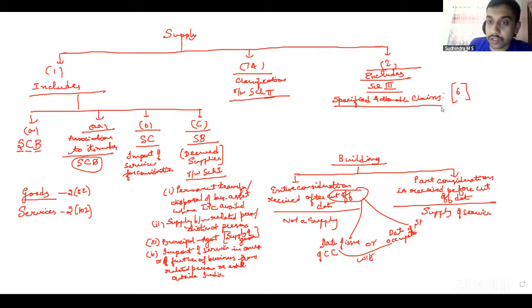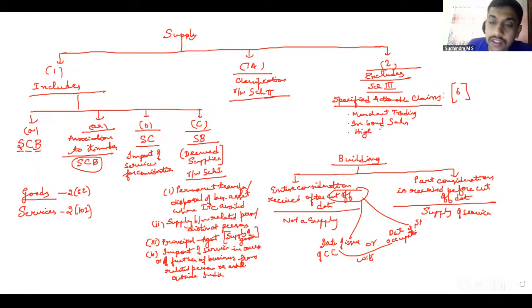Along with that, we also discussed merchant trading, where you are purchasing and selling goods without bringing the goods into India, from one country to another outside India. That is merchant trading, not a supply. Inbound sales, when you are selling the goods while they are in the warehouse, where our goods are stored after importing.